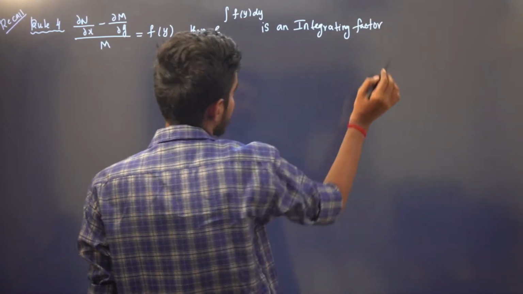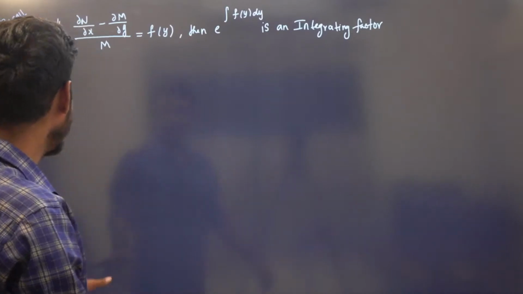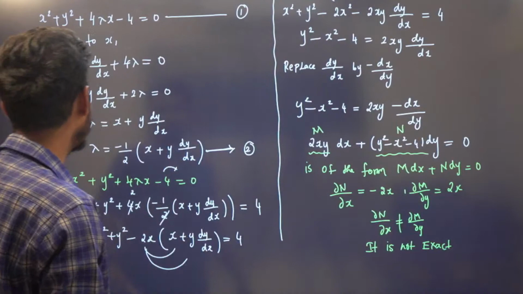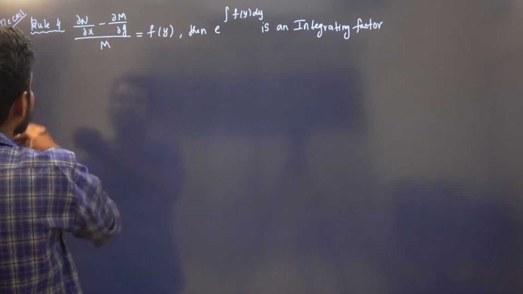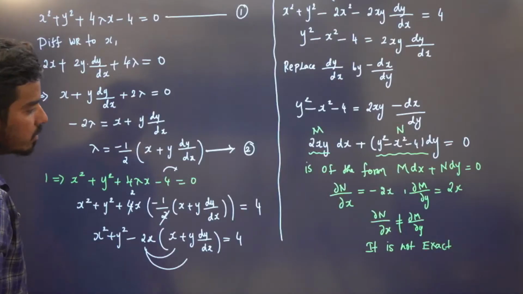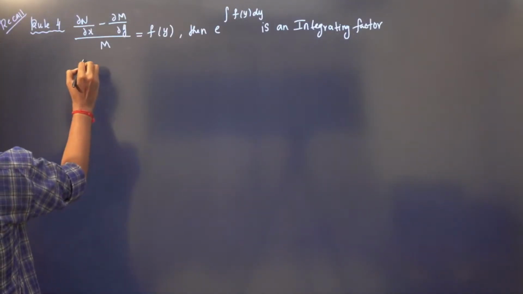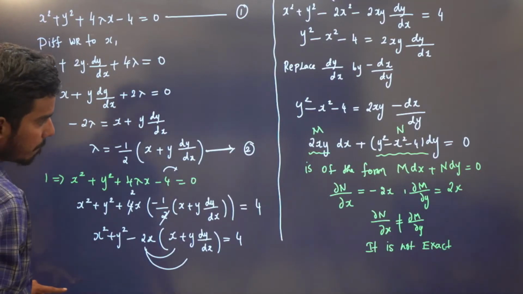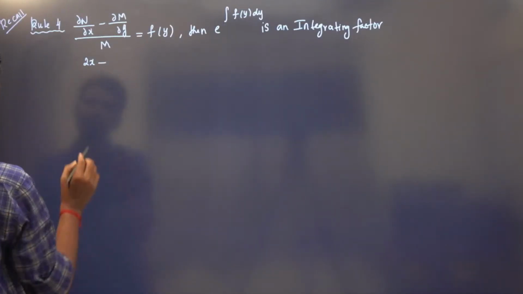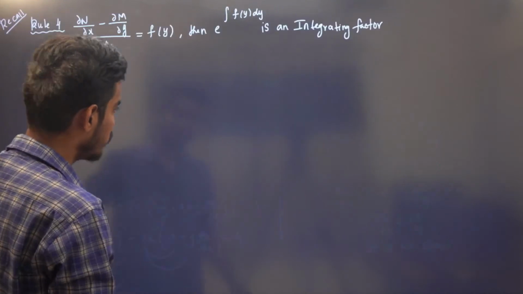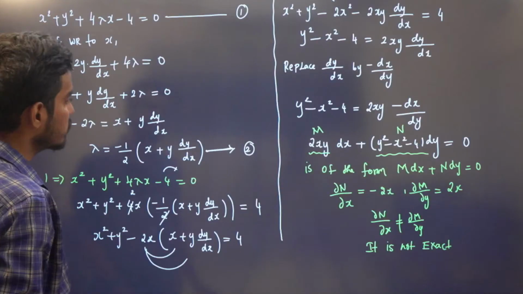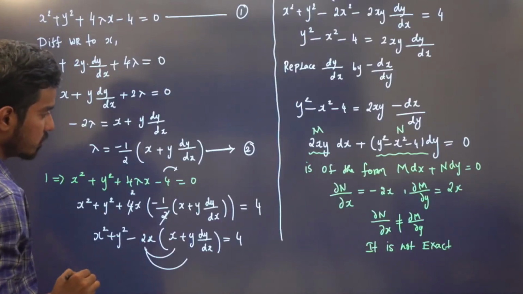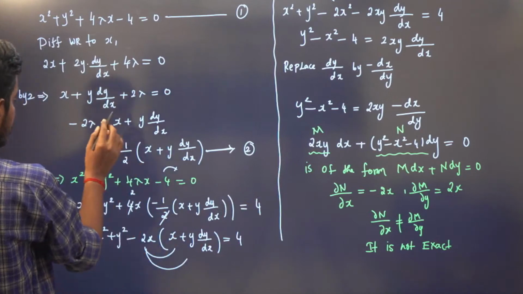You just have to watch all the previous videos, then it will be very easy. We just need to solve this equation, that's it. So we can solve this by rule 4 of exact differential equations. Now let's see whether it satisfies rule 4 or not. What is dou N by dou x? It is minus 2x, minus dou M by dou y. Dou M by dou y is again 2x. So (dou N by dou x minus dou M by dou y) is minus 2x minus 2x, divided by M. So what is M? M is 2xy.